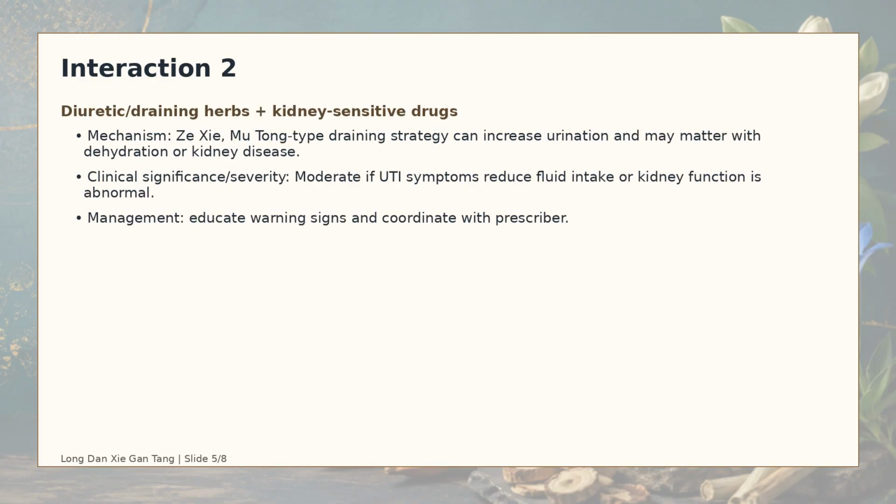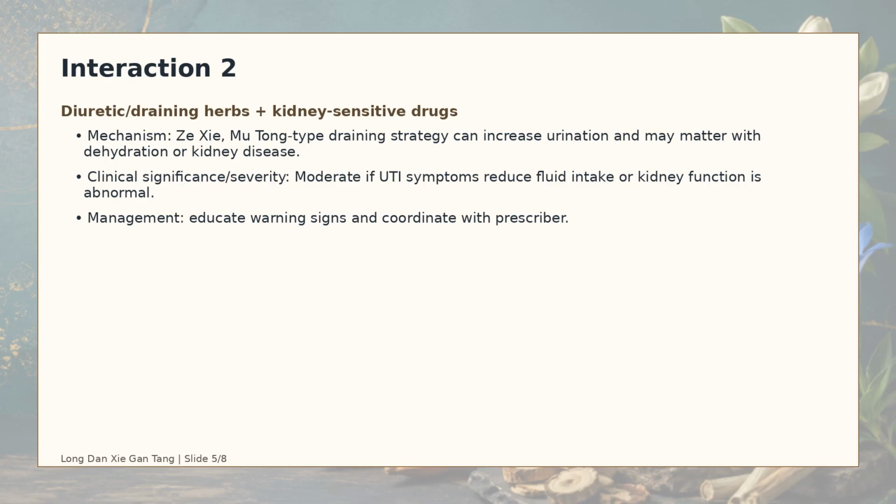Interaction 2. Diuretic or draining herbs and kidney-sensitive drugs. Mechanism. Ze Xie, Mu Tong, and the draining strategy can increase urination and may matter with dehydration or kidney disease. Clinical significance. Moderate if UTI symptoms reduce fluid intake or kidney function is abnormal. Management. Counsel the patient on warning signs and coordinate with the prescribing clinician if the medication has a narrow safety